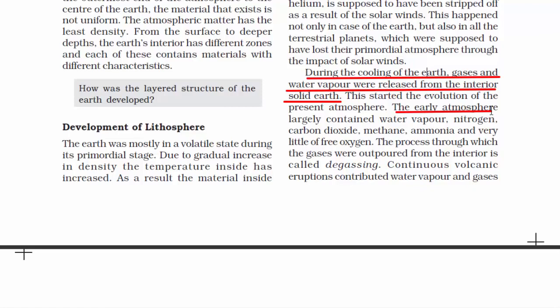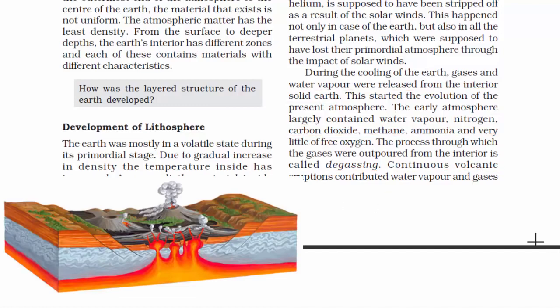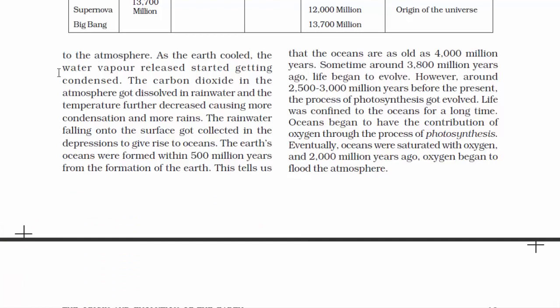The early atmosphere largely contained water vapor, nitrogen, carbon dioxide, methane, ammonia, and very little free oxygen. The process through which the gases were outpoured from the interior is called degassing. Now you must be wondering, okay, the gases were degassed, so how did it still continue to form water vapor? And the answer to that question is continuous volcanic eruption. Volcanoes are like a ventilator of the Earth. From these ventilators, the heated substance of the Earth's interior starts pouring out. And again, if there is a substance which has a high temperature, there will be heat.